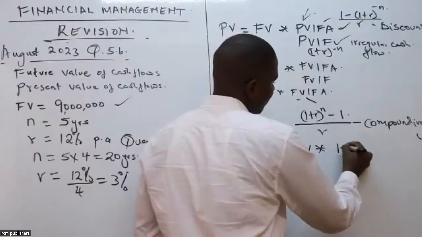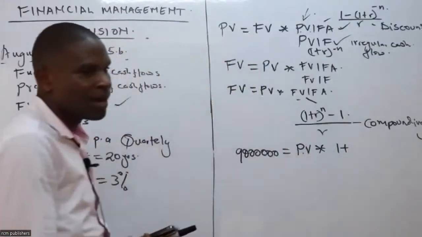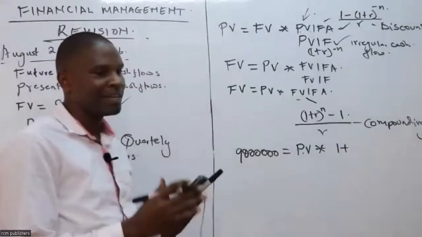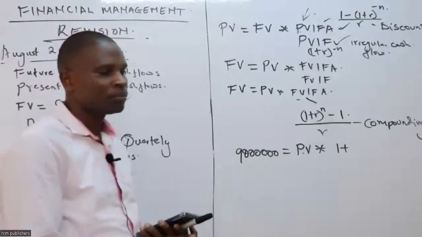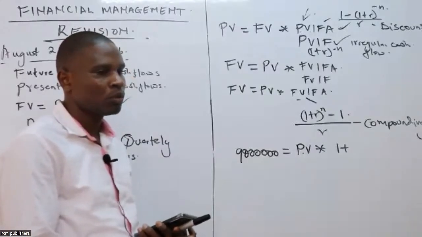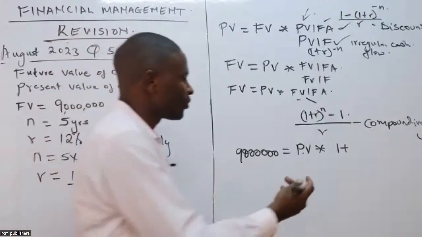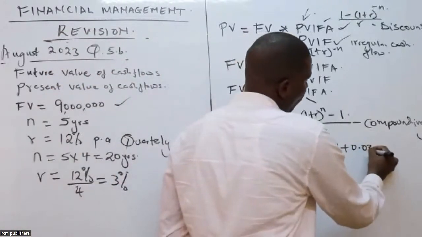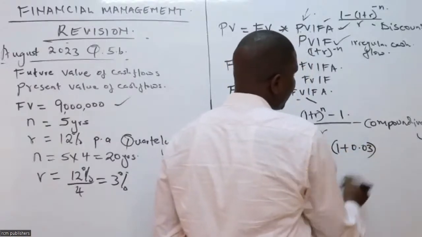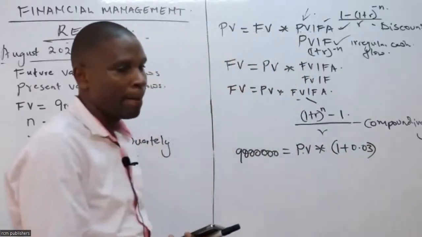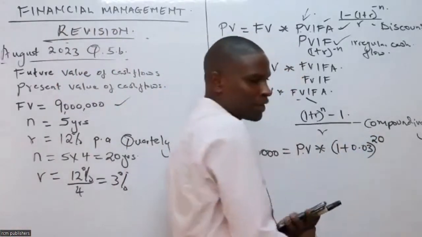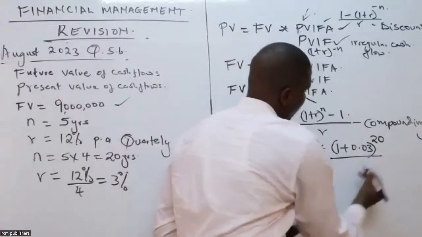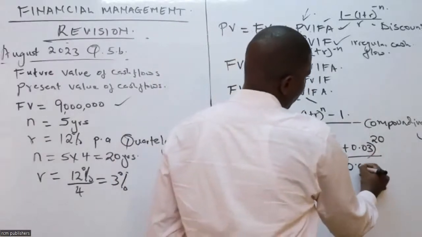So this one is 1 plus R. What is our R? Let me see who has been following well, who has understood how this is going. What is our R? Give me in decimal point. 0.03. If you don't understand where we get it, tell me. What is our N? Good. 20. And then our R here is 0.03.